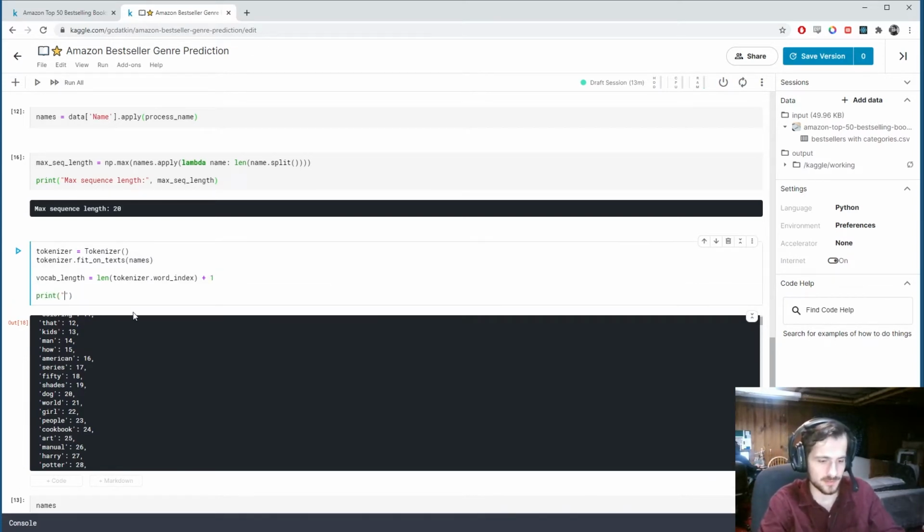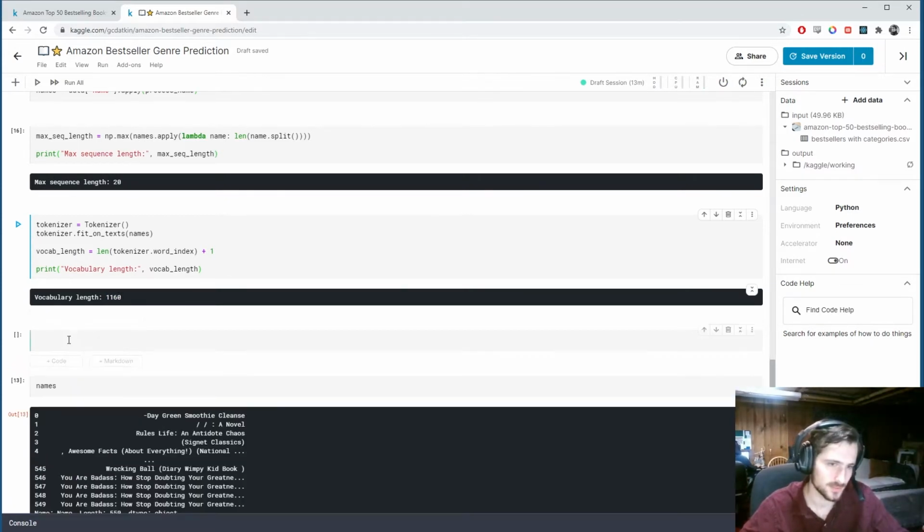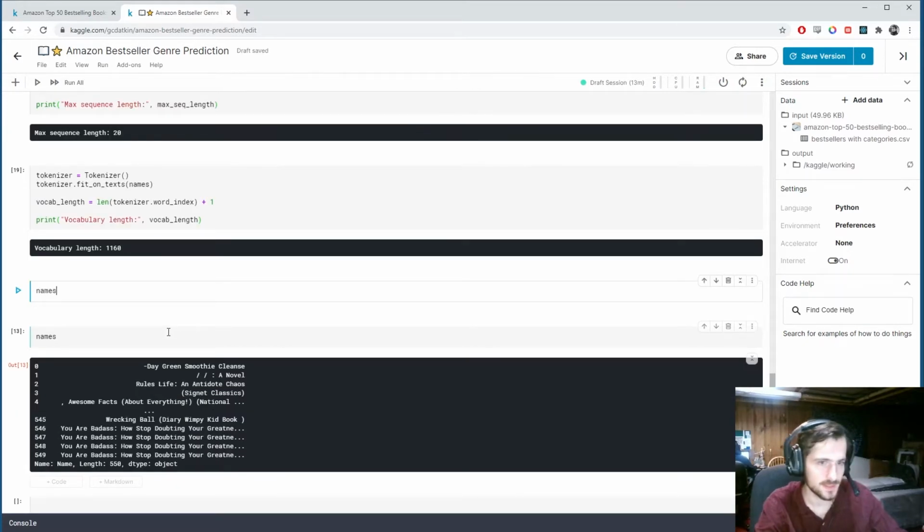And let's print that. So vocabulary length. Alright, and we have 1160 unique words. Okay, so now what I'll do is I will use tokenizer.texts_to_sequences on names, and that will basically just transform the sequences that we have like this. It will transform them into numerical sequences using the word index.